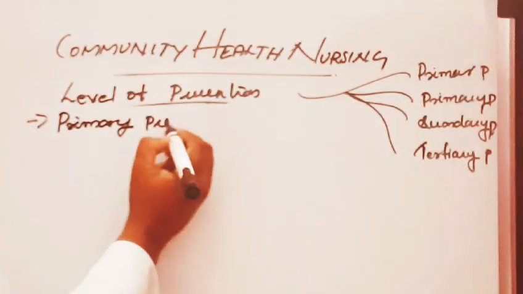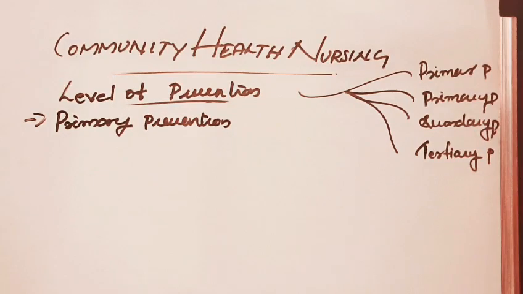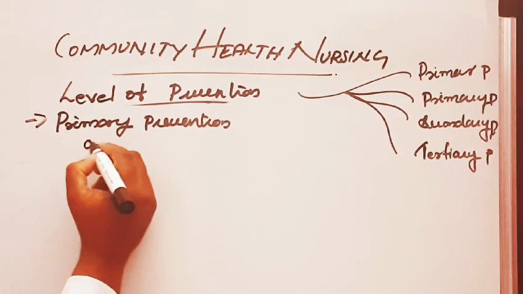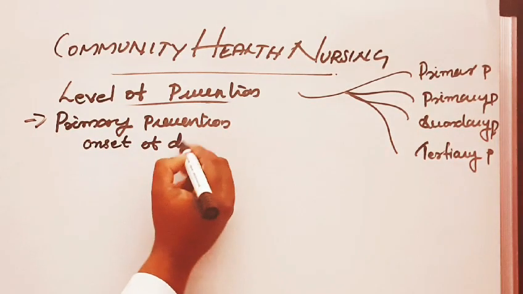Next, primary prevention. Primary prevention can be defined as the action taken prior to the onset of disease which removes the possibility that the disease will even occur.